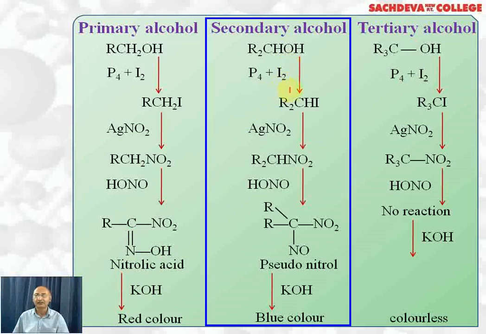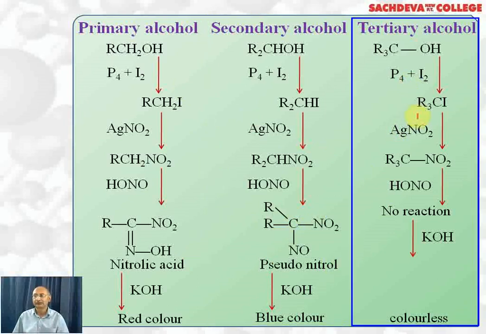Secondary alcohol reacts with phosphorus and iodine to form secondary iodide. So with AgNO2 we get a secondary nitro compound. With HNO2, H from here and OH from here is removed and the product formed is called pseudonitrole. There is no alpha hydrogen, so with KOH there is no reaction, and we get blue color. Pseudonitrole gives blue color with KOH.